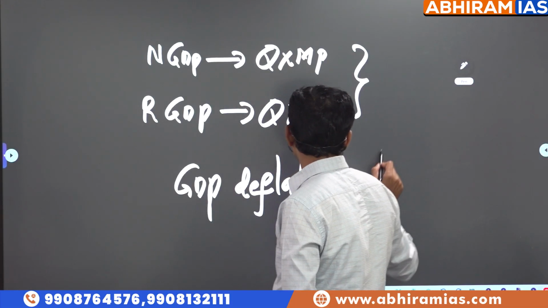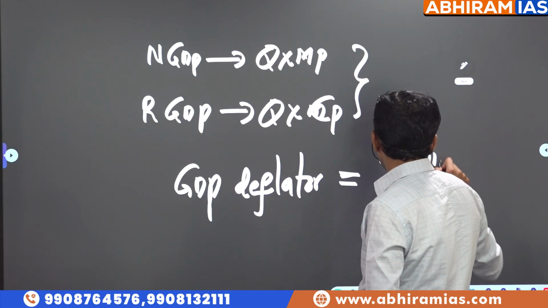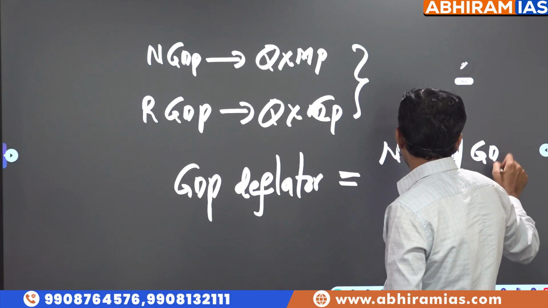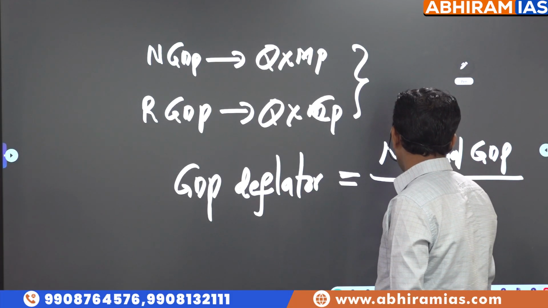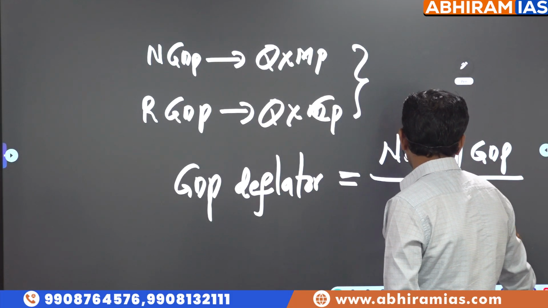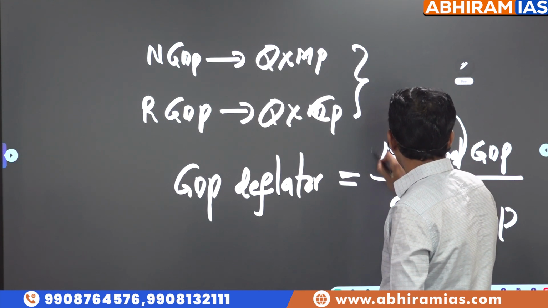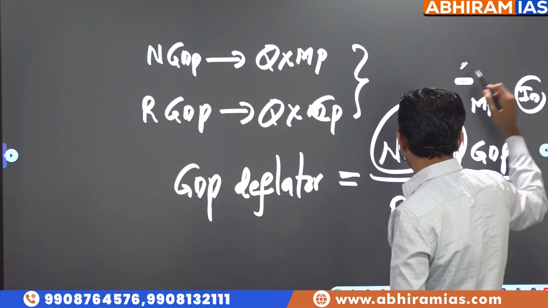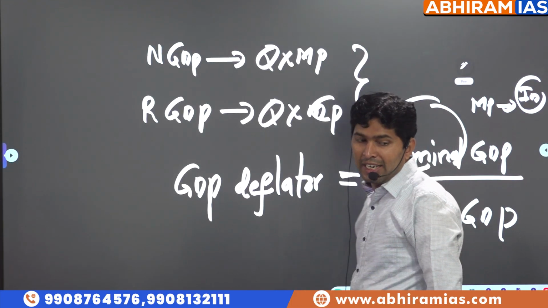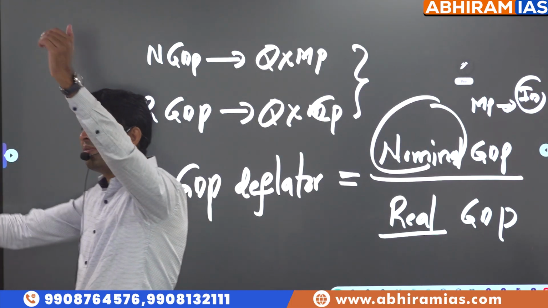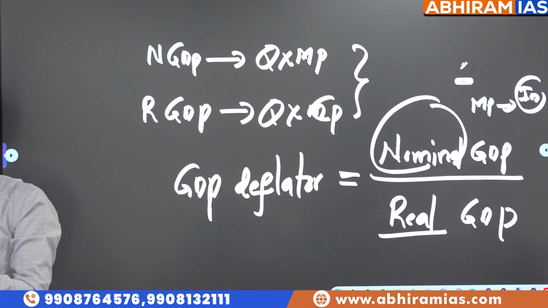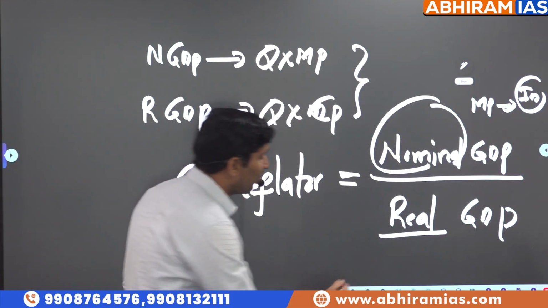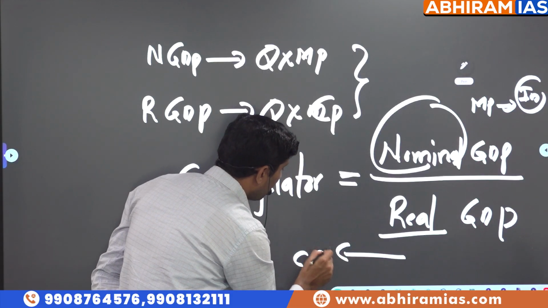This is where the GDP deflator comes in. Sir, what is GDP deflator? The relationship between nominal GDP and real GDP. Why, sir? In nominal GDP, the market price we considered includes inflation. In real GDP, we are understanding how much the impact of the price rise on GDP is, because in real GDP we consider constant price.